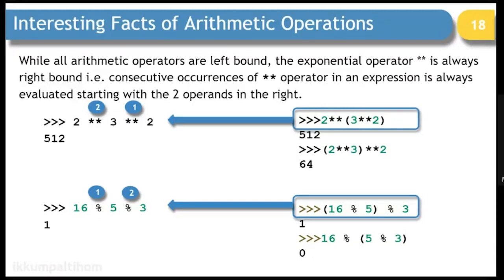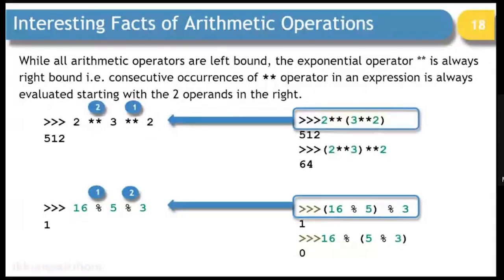Now this is where you will find it interesting. Whenever you are applying the power operator, that is the double star operator, first it will execute the expression on the right side, and then it will execute the expression on the left side.